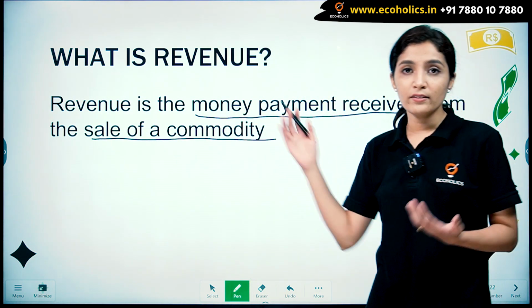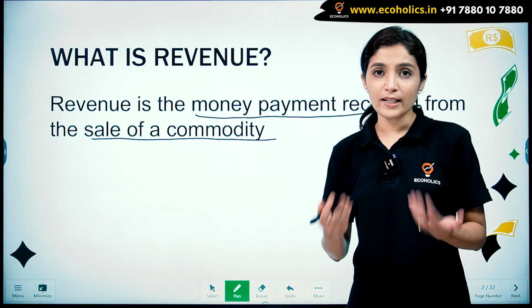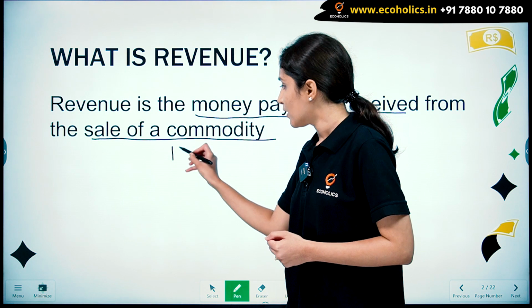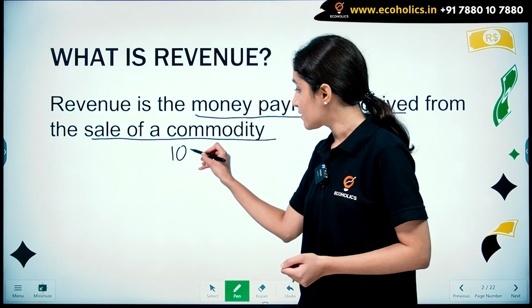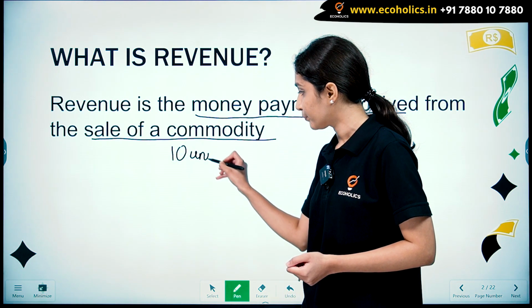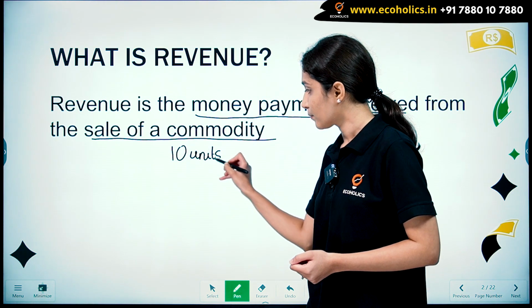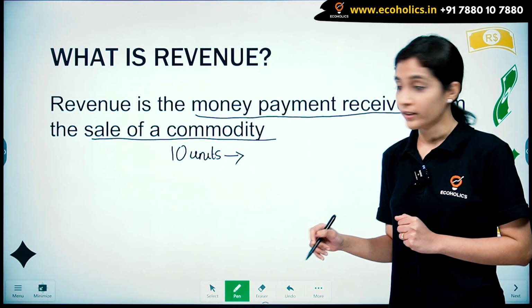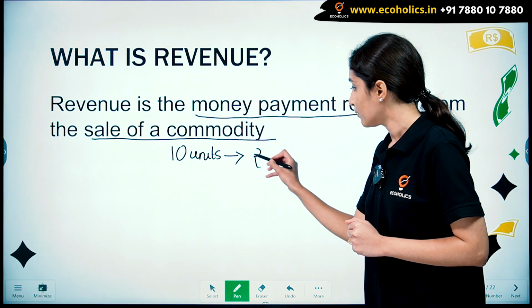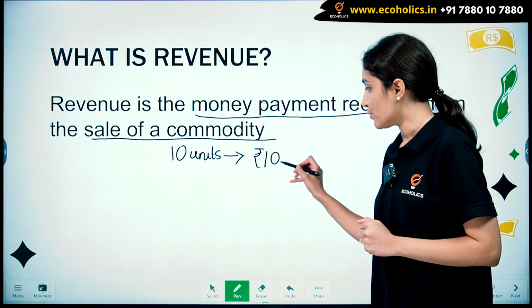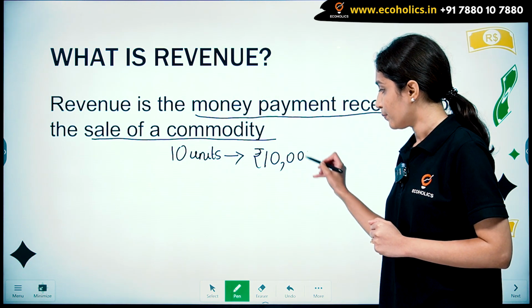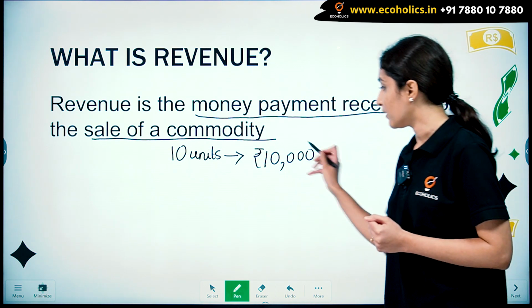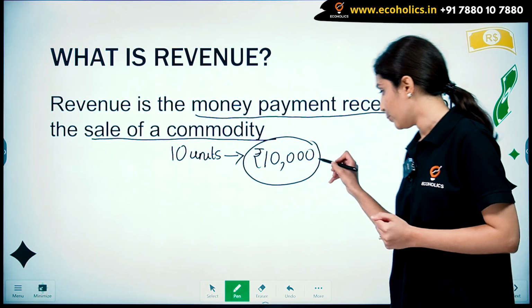To understand this definition better, let's take an example. Let's say there's a producer who sells 10 units of a commodity, and from selling these 10 units, he receives rupees 10,000. So what is this rupees 10,000? This rupees 10,000 is nothing but the revenue.